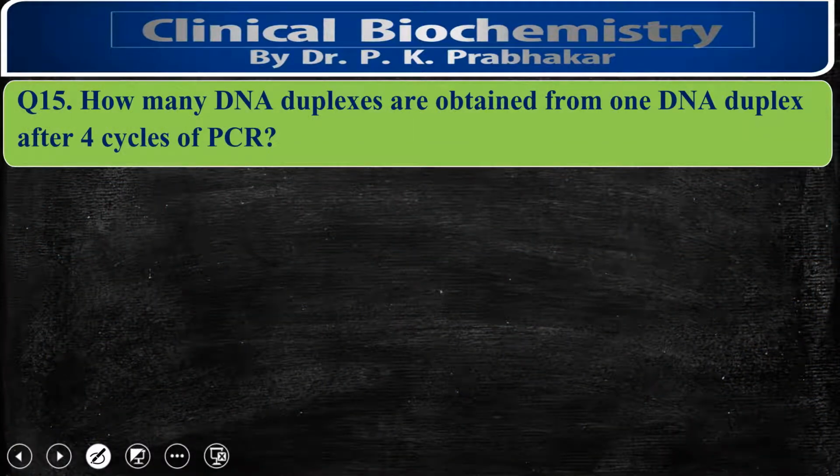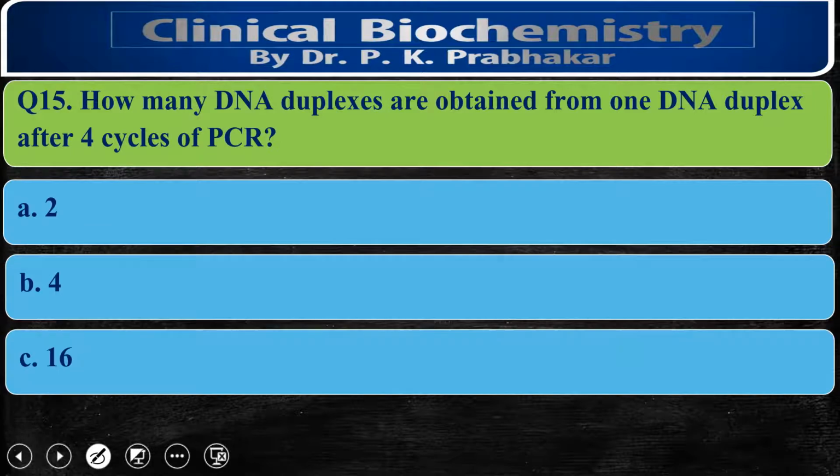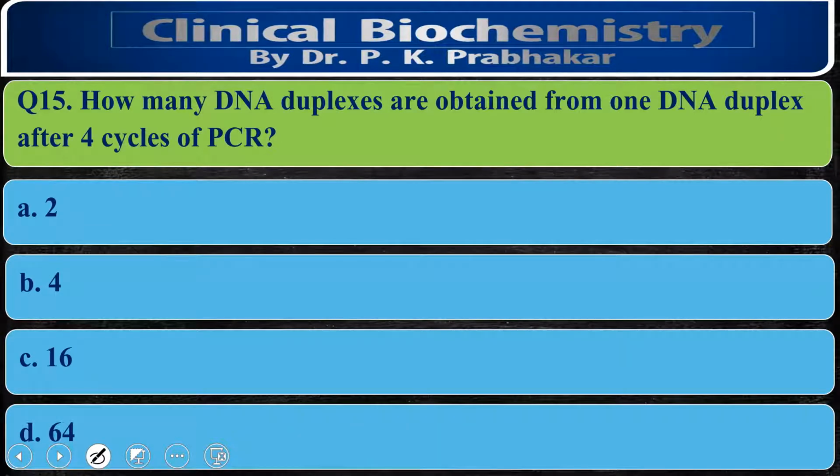How many DNA duplexes are obtained from one DNA duplex after the 4th cycle of PCR? The options are 2, 4, 16 and 64. Now we know the total number of DNA copies we are going to get after n number of cycles is 2 to the power n. So in this case we are having 4 cycles. So we will get 2 to the power 4, equal to 2 multiplied by 2 multiplied by 2 multiplied by 2, and it is equal to 16. The correct option is 16.